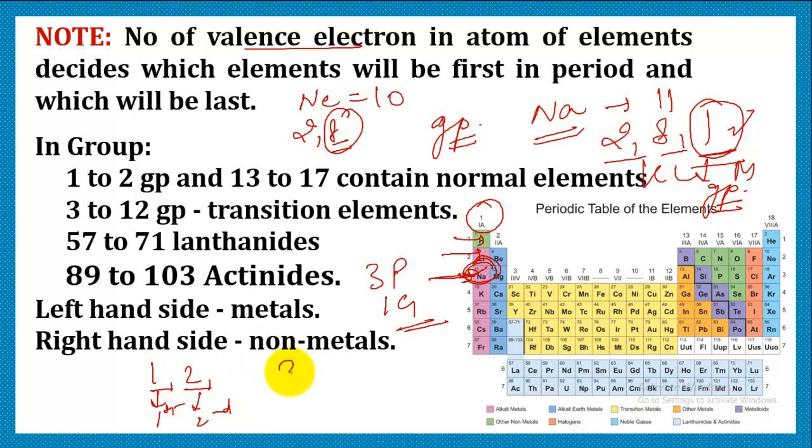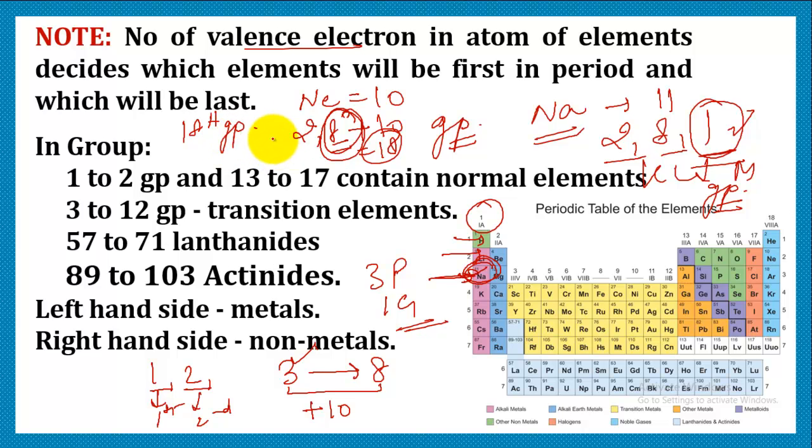But the elements with 3 to 8 valence electrons belong to the group which we find after adding 10 to their valence electrons. Here the valence electrons for neon are 8, so we add 10 and it becomes 18. That means neon is a member of the 18th group.